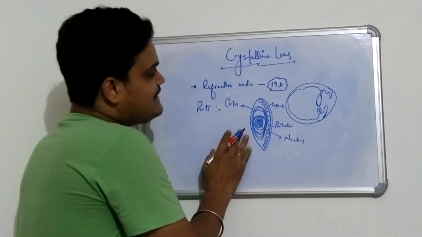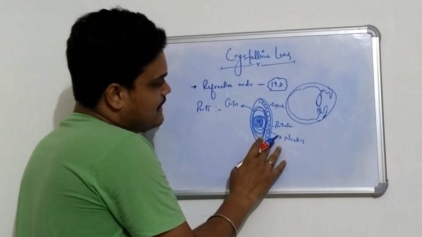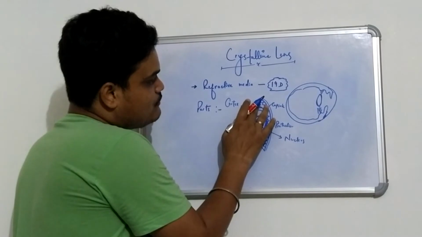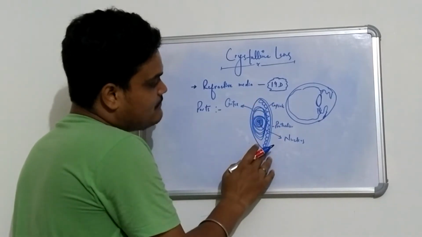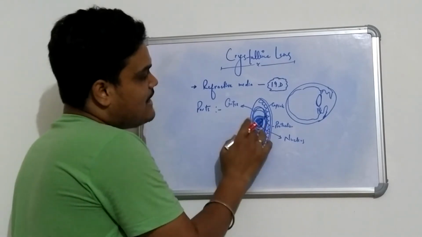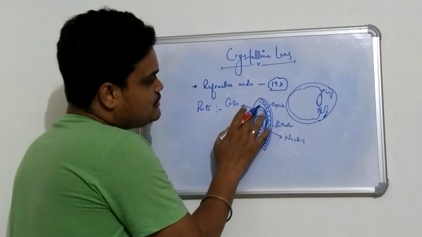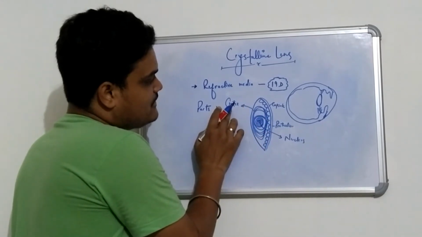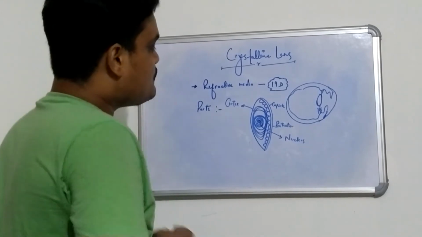So the crystalline lens has an anterior capsule which acts as a basal lamina, giving support to the anterior epithelium. After that we have a number of lens fibers which are actual proteins. The peripheral zone of the lens fibers is known as the cortex, and the central zone of the lens fibers is known as the nucleus.